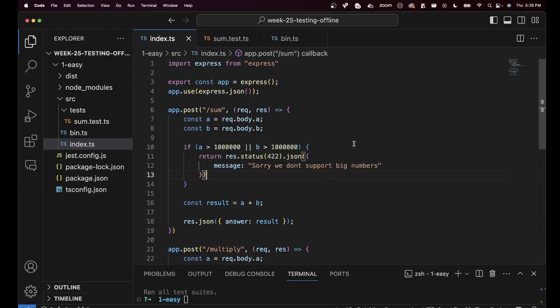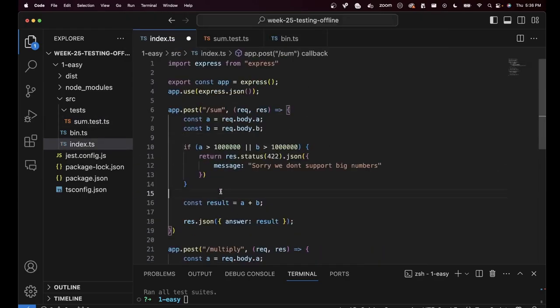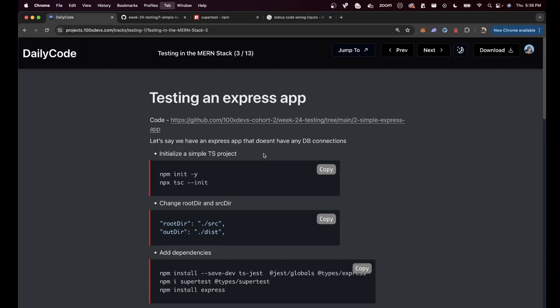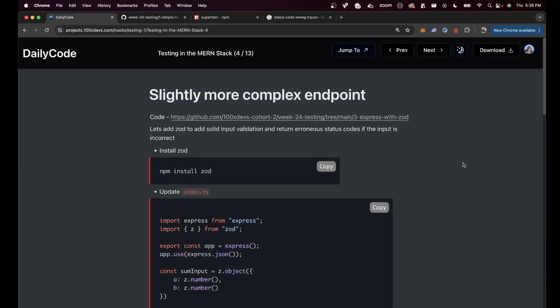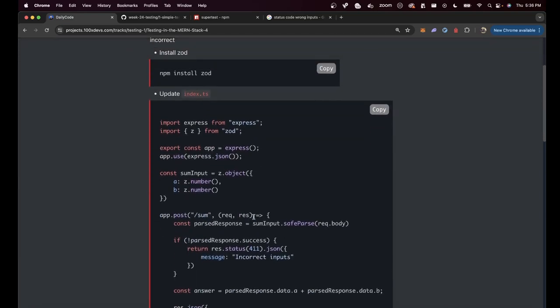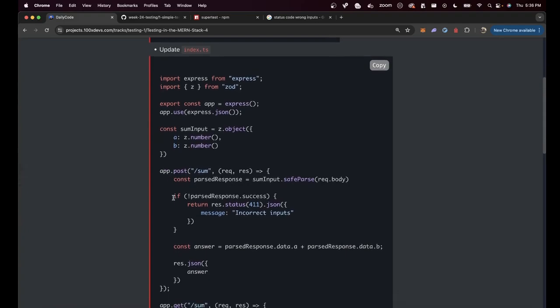That's it for how you create a simple Express app and test it, and then how you create a slightly more complex app and test that. If you go to the slides, you will see slide number 2 covers the basic application. Slide number 3 covers a more complex endpoint. In slide number 4, the complex endpoint uses Zod. It pretty much makes sure that the user cannot send us any erroneous inputs. So this is another complex branch that can run.